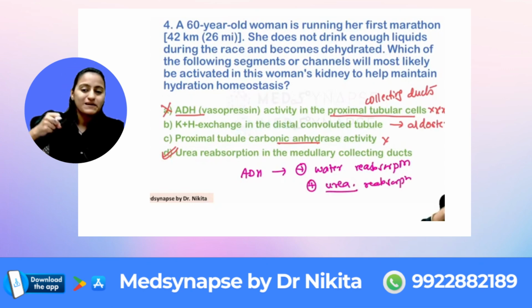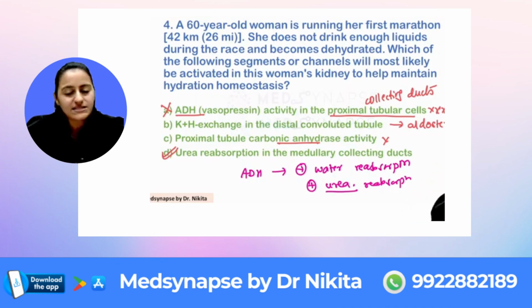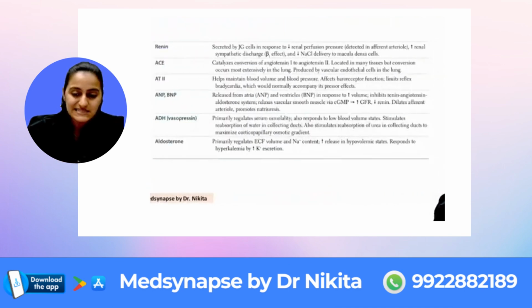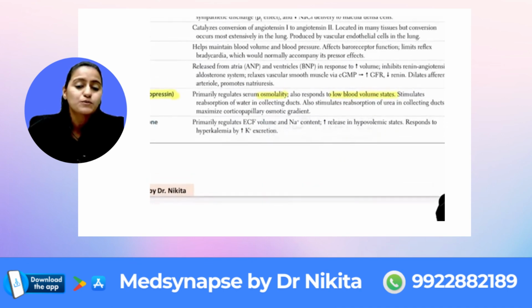By reabsorbing the urea, it will take water along with it and maintain that tonicity, so as to reabsorb the water. So this is a snippet from your First Aid again. ADH, vasopressin, primarily regulates the serum osmolality and also responds to low blood volume states.